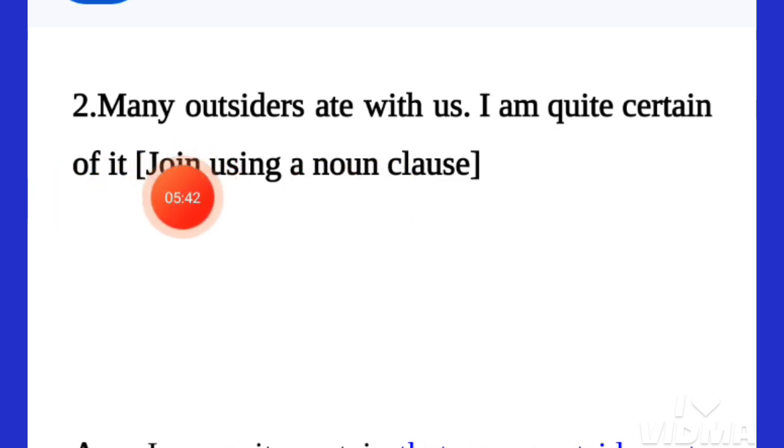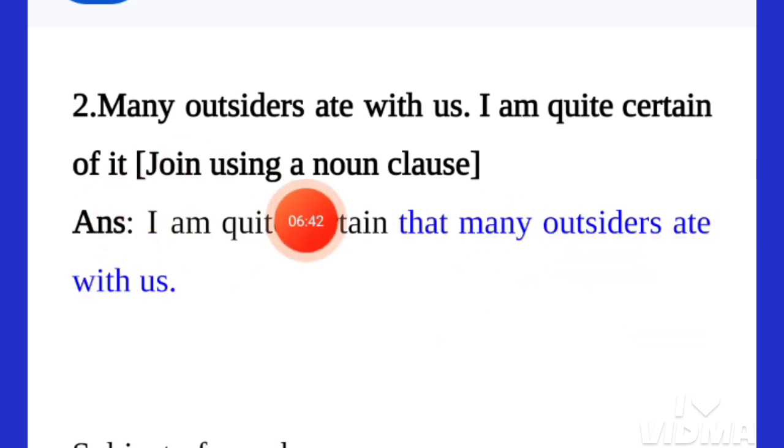The second sentence is: "Many outsiders ate with us." The writer is saying here that he is quite certain of the fact that many outsiders ate with us. In this case, we have to join these two sentences by using a noun clause. Now, look at this sentence: "I am quite certain that many outsiders ate with us."